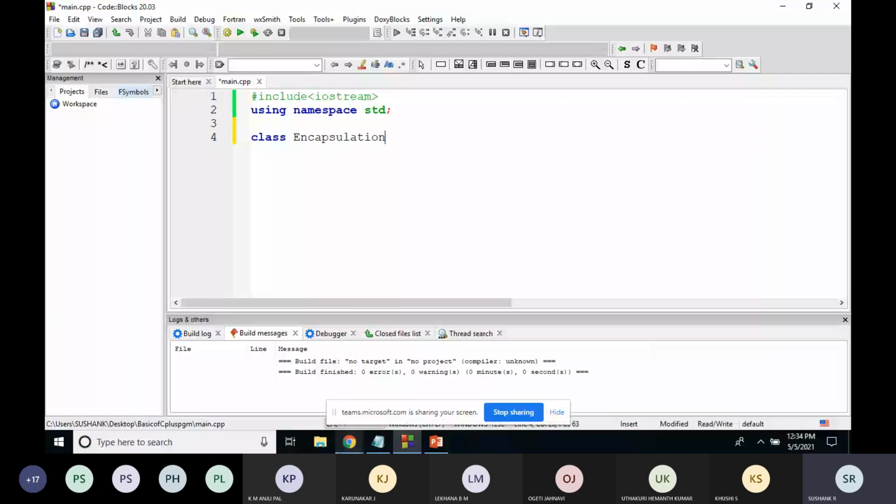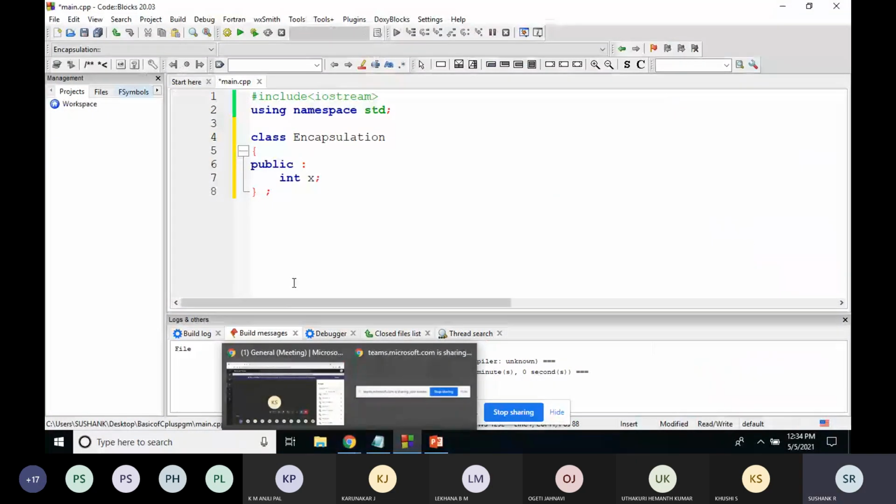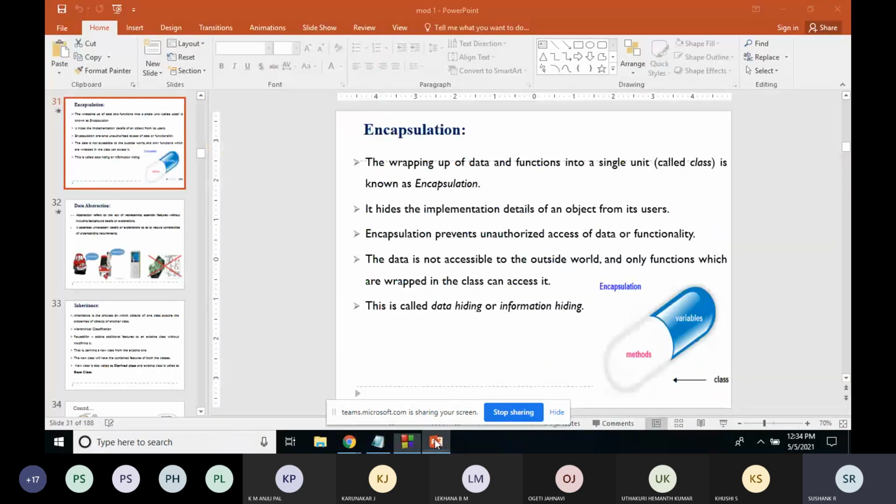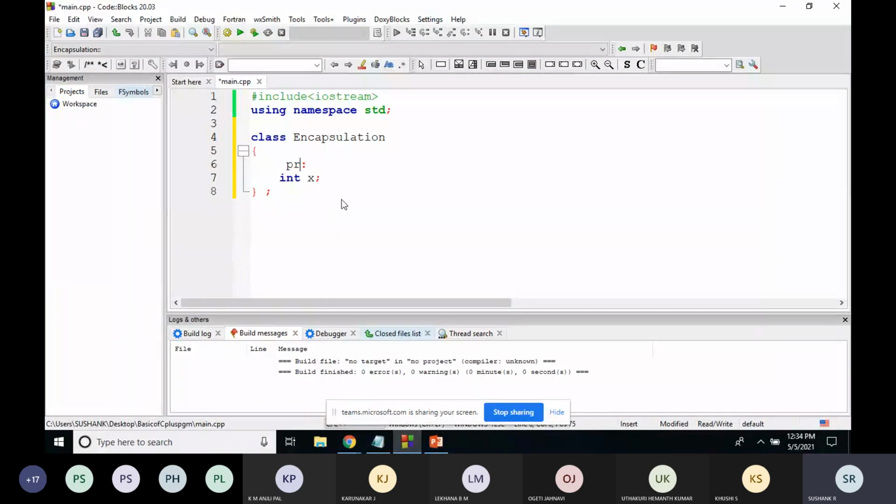After this, I'll create one variable, integer x. Since we are talking about encapsulation, this data should be available only within this class. What encapsulation does is wrap up the data and the function as a single unit. So I'll make this variable x private so that it is accessible only within this class called encapsulation. Outside the class you cannot access that variable.